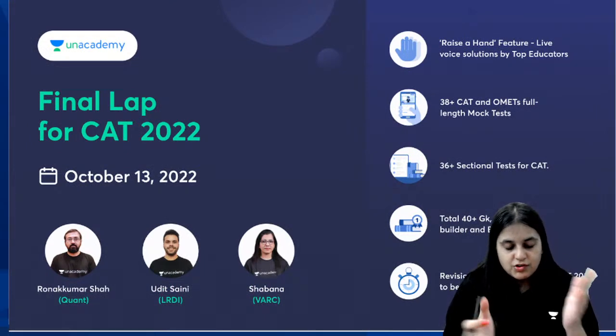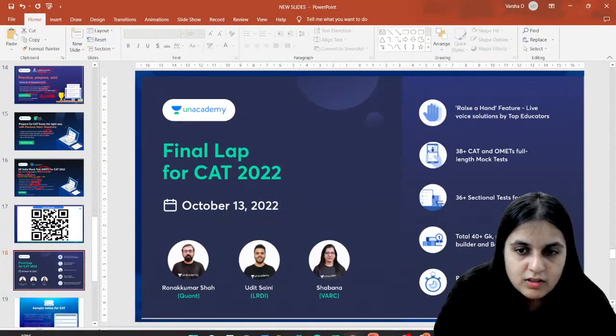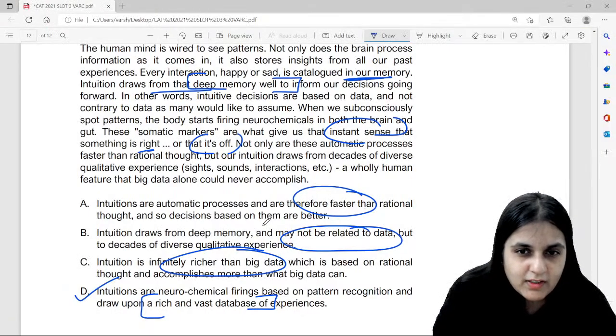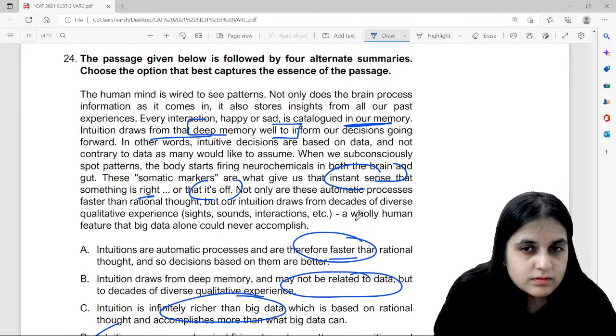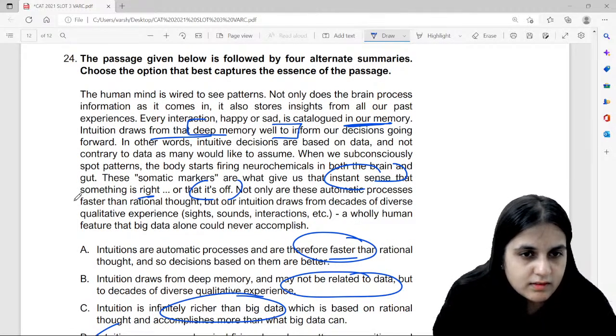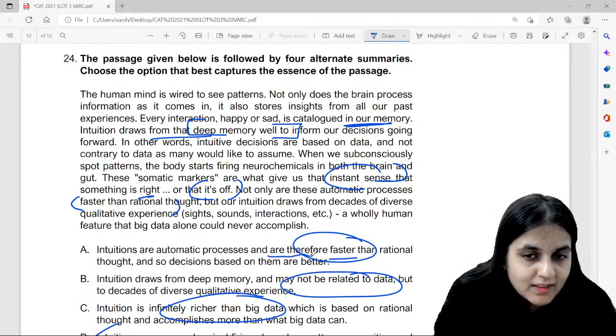You can't say that it's richer. Okay, I'll come to your question. Your question is, why not A? Therefore faster. Where have they said that they are faster? Here? Correct? But the point, therefore faster, is incorrect.